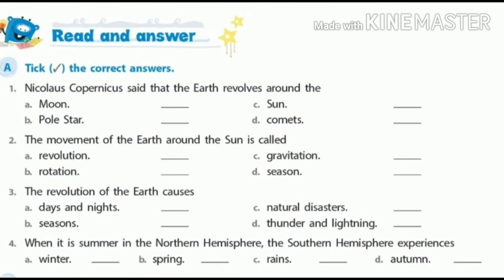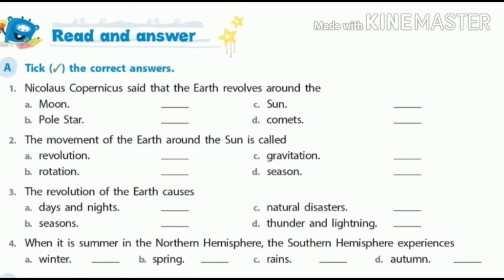Read and answer. A. Take the correct answers. Number 1. Nicholas Copernicus said that the earth revolves around the A. moon, B. pole star, C. sun, D. comet. And the answer is C. sun. Second point, the movement of the earth around the sun is called, and the options are A. revolution, B. rotation, C. gravitation, D. season. And the answer is A.